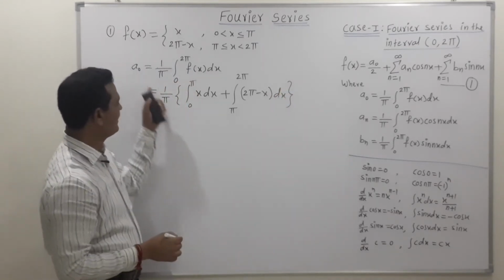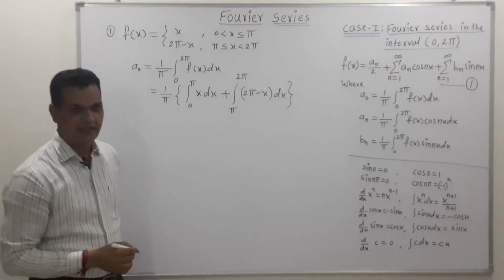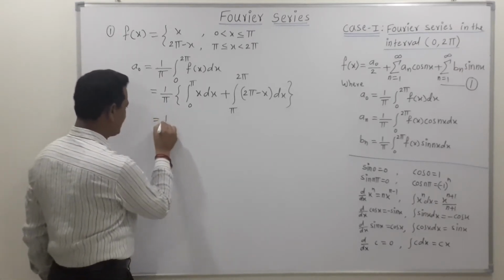Now to find the value of a naught means to find this integration. So now just simplify this 1 upon pi.